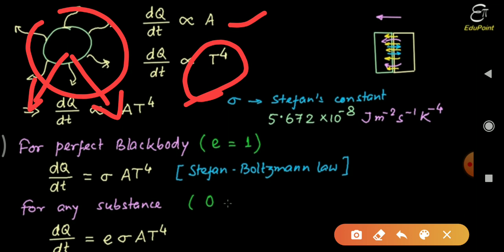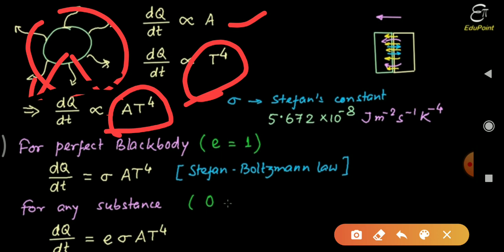So how can we write this now? dq by dt is proportional to the area and T raised to 4.